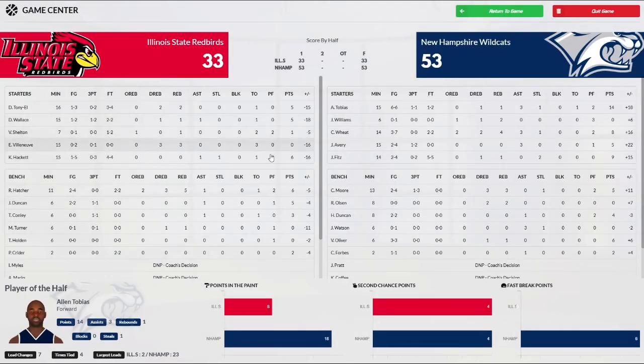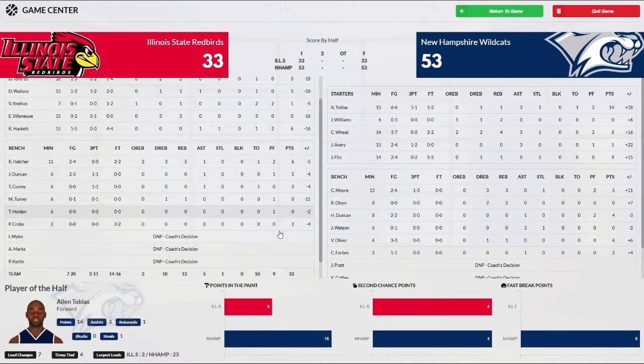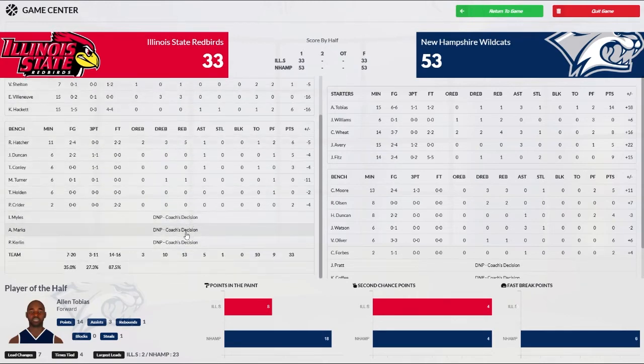So for them, they didn't have anybody in double digits. Hackett led the way with 6. He was 1 of 5 shooting. Tony L. and Wallace each had 5. Shelton had 1. Villanueva played and didn't score. Hatcher had 6 off the bench. Duncan with 5. Conley 3. Kreider 2. Holden and Turner played and didn't score. Miles, Marks, Kirkland didn't play for us.